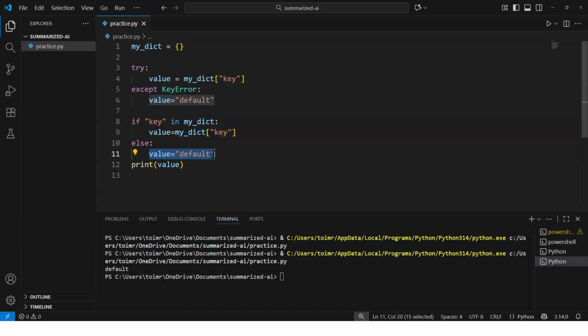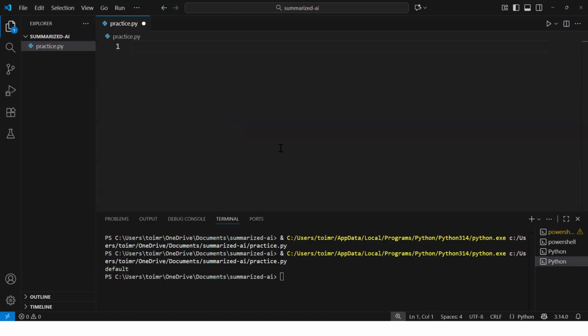Now let's proceed further. In Python, we can suppress exceptions temporarily, and for that we can use suppress from the contextlib module. Let's see how it works.